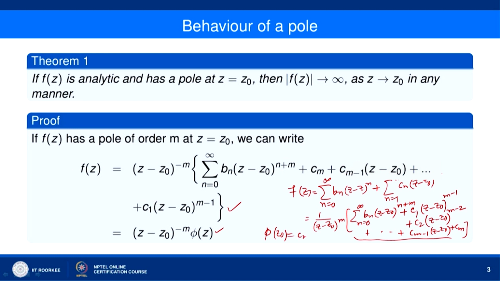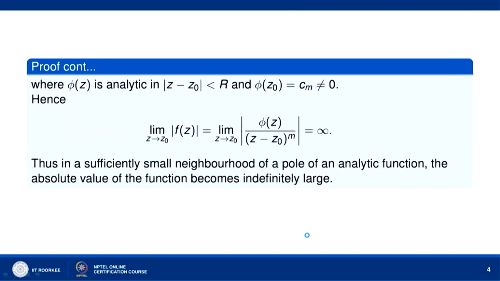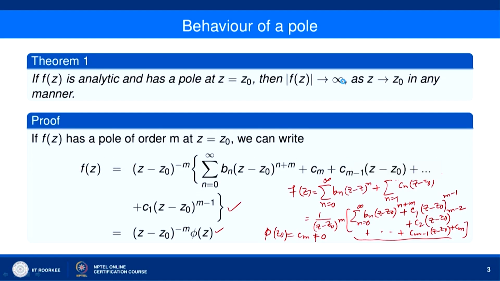Now, phi(z naught) is equal to c_m, which is non-zero, because f(z) has a pole of order m at z equal to z naught. So, phi(z) is analytic in mod of z minus z naught less than r, and phi(z naught) is equal to c_m, where c_m is non-zero. Now, we can take the limit of mod of f(z) as z tends to z naught. Mod of f(z) is equal to mod of phi(z) over mod of (z minus z naught) to the power m.